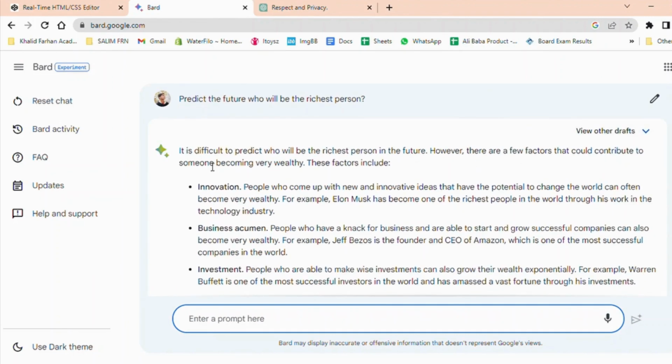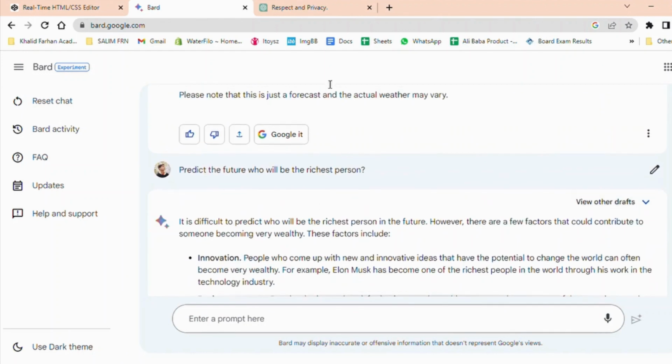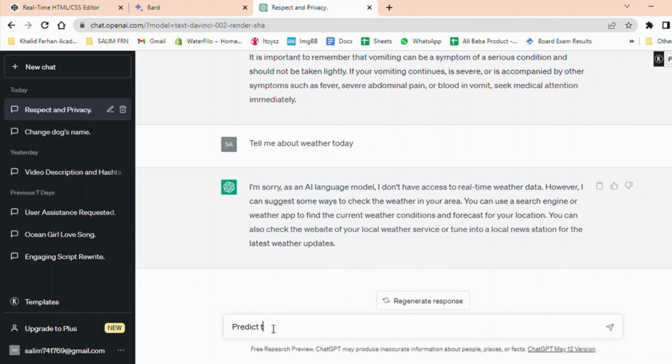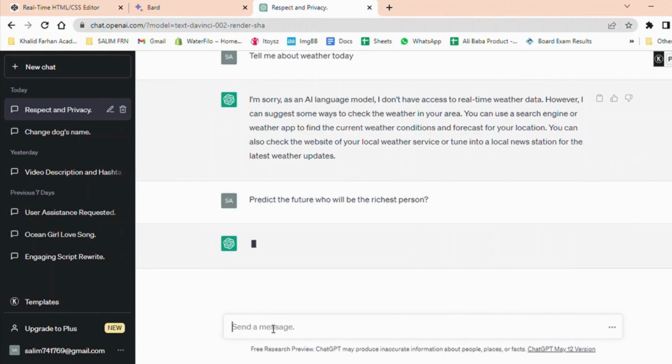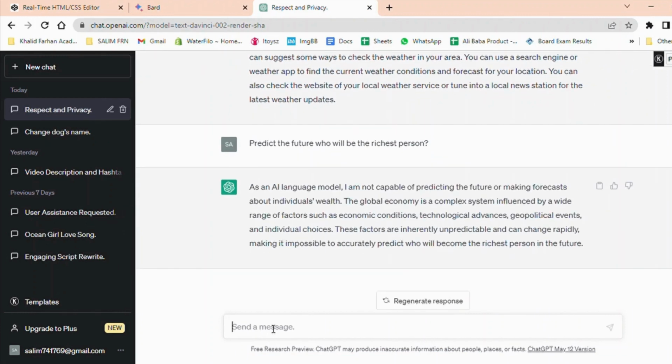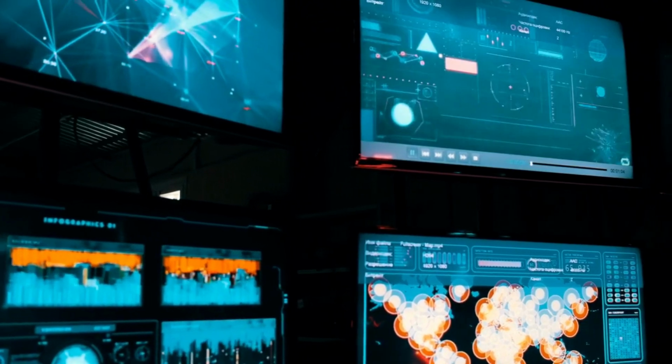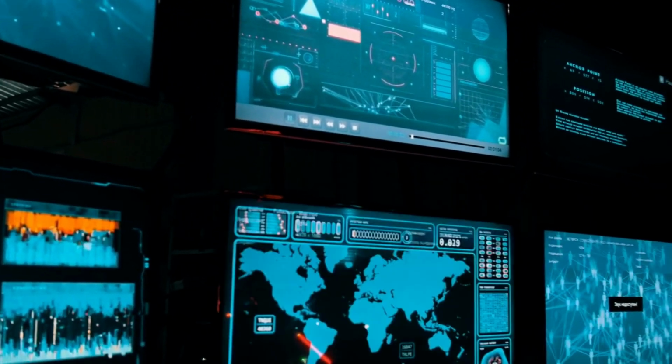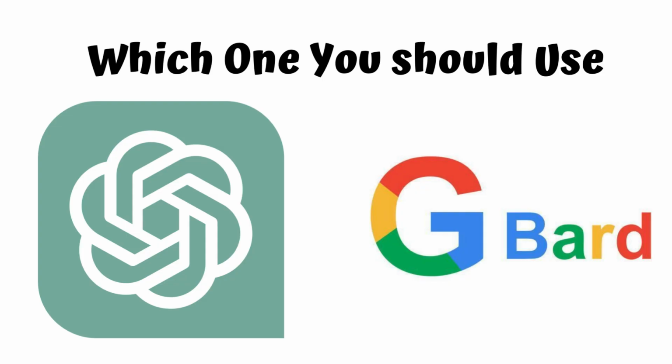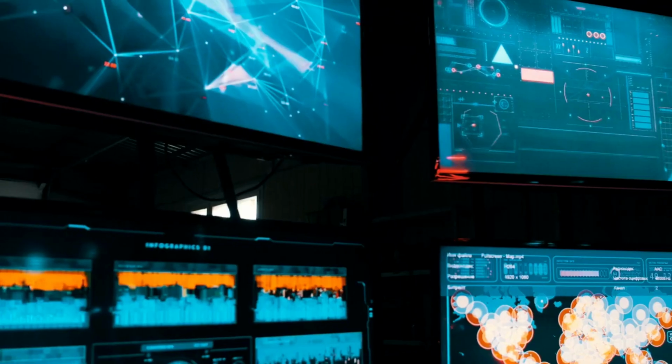In conclusion, Google Bard is a well-organized and well-written source of information, while ChatGPT provides well-written answers but lacks organization. Additionally, ChatGPT excels in coding tasks more than Google Bard. Overall, it is important to consider the strengths and weaknesses of each AI model when seeking information and assistance. So which one should you use, ChatGPT or Google Bard? Well, it depends on your specific needs.